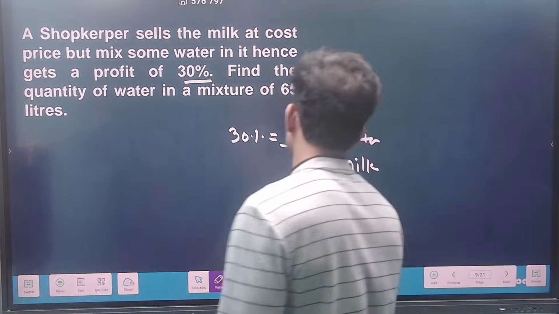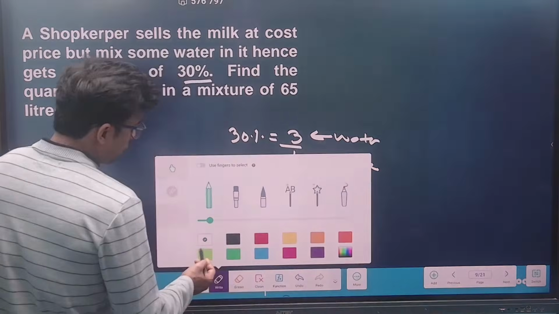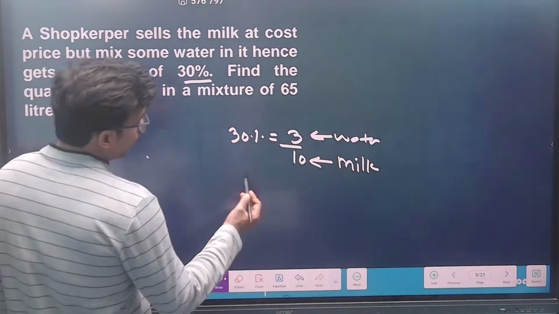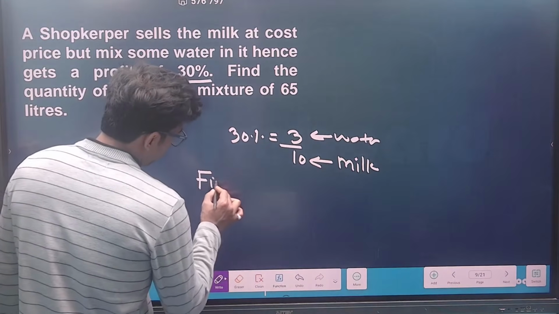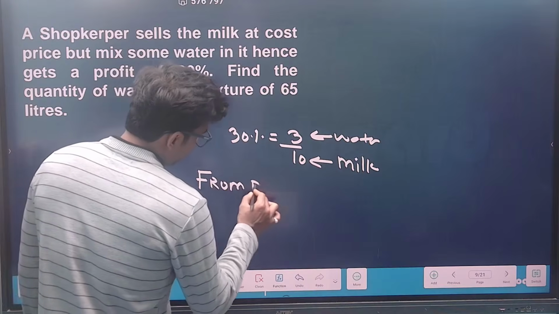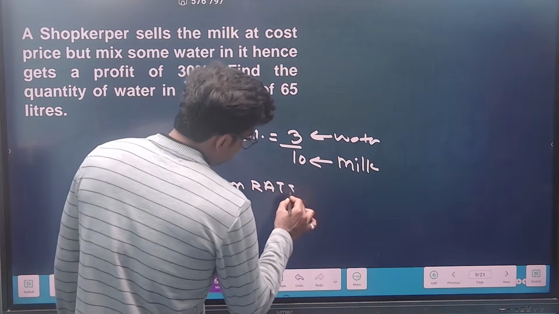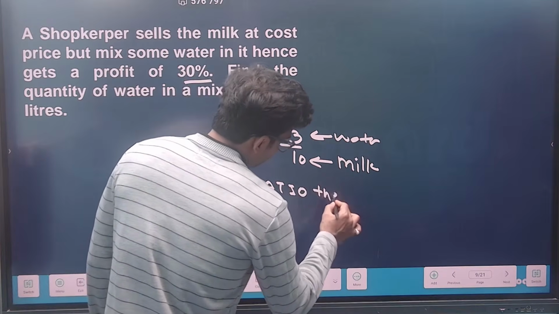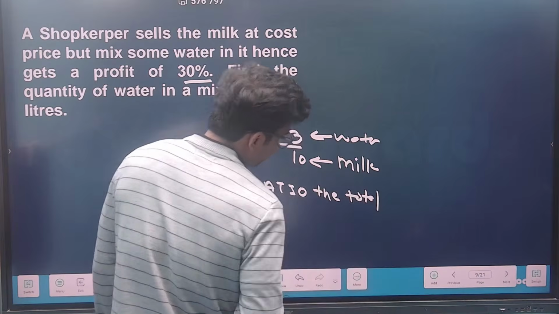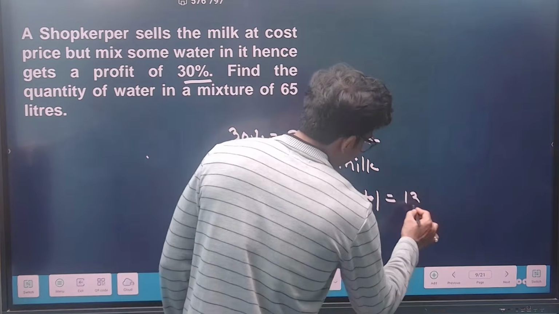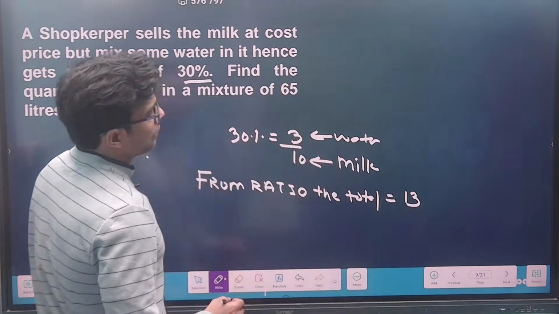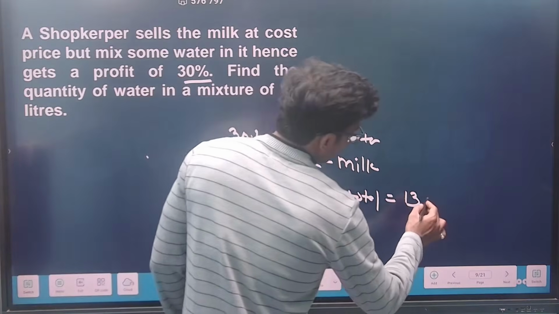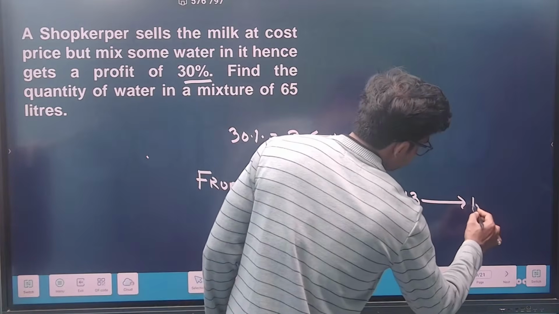From the ratio, the logic that you can apply, I am writing line by line. From ratio, the total is basically 13, because 10 is milk and 3 is water. And from the quotient, the value of 13 is basically 65.